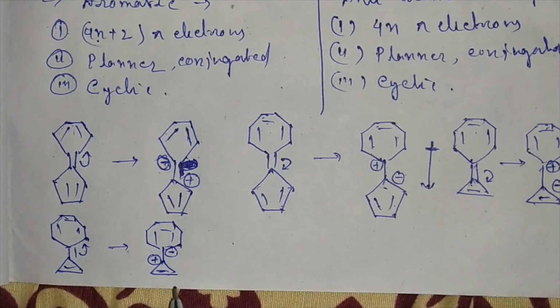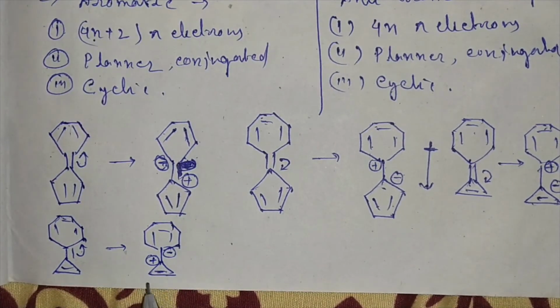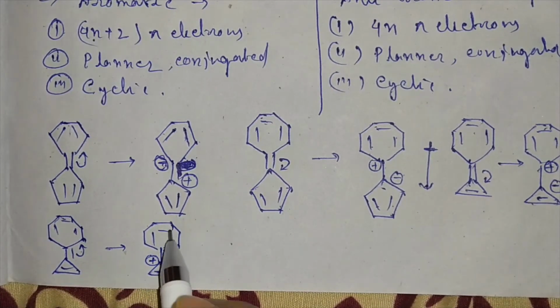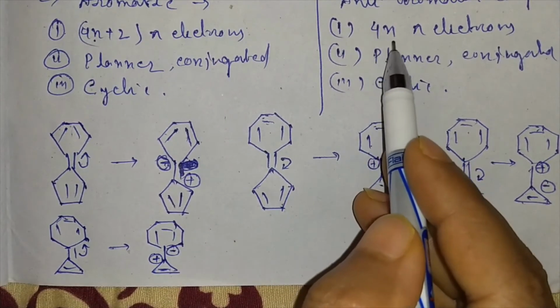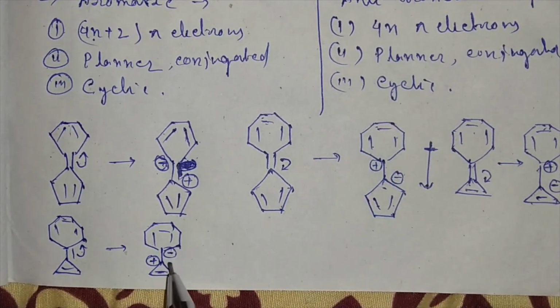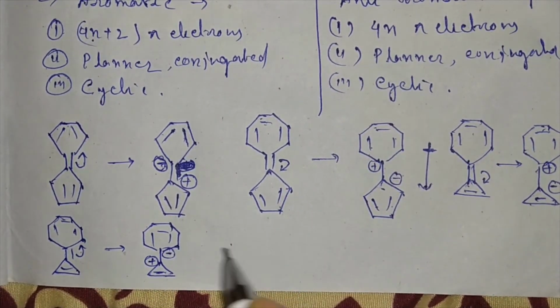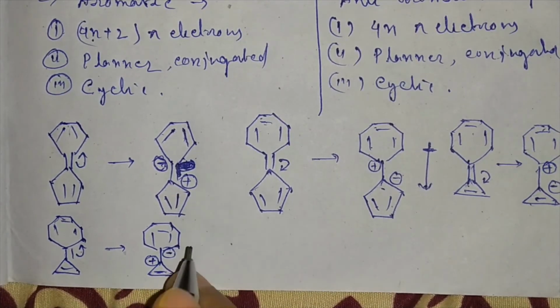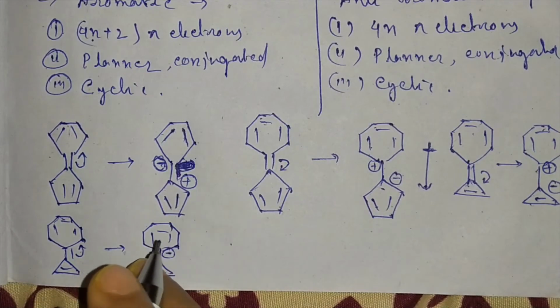So this is an aromatic cation, whereas this is an anti-aromatic cation because it has an 8 pi electronic system. 8 pi means n equals 2, so it is anti-aromatic, highly unstable. So internal polarization will not happen in this case.